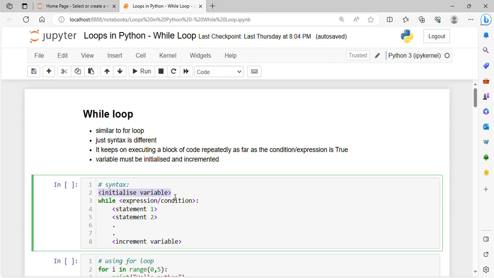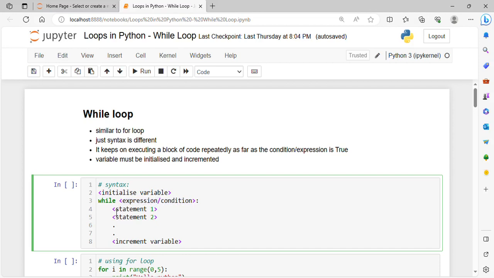First thing, you have to initialize the variable, whatever it is. Let's say i equals 0. This is the initialization, i equals 0 or i equals 1, in this way. Then the while statement, and after that the expression or condition, whichever condition we are going to put. As long as this condition is true, the block under while loop will go on executing. Whenever this condition becomes false, it will exit out of the loop.